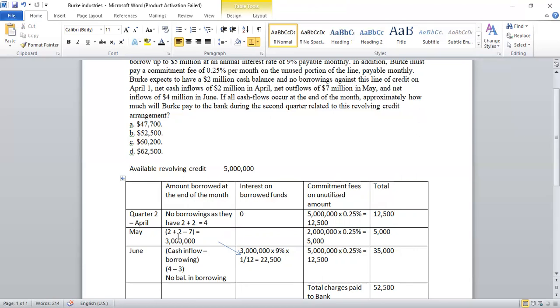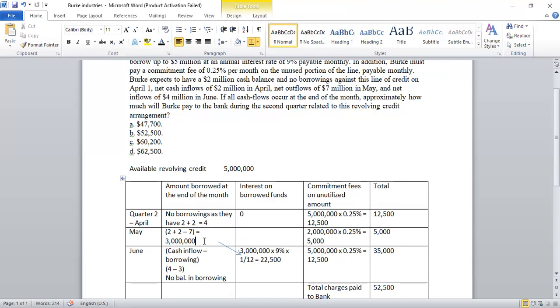If they are borrowing, immediately they will not pay interest. They would pay the interest after 1 month because it's payable every month, on a monthly basis. So after 1 month time period expires, then only the interest would be paid. On that note, the interest would be paid after 1 month, which will fall into June. So 3 million into 9% into 1 month only, because this 9% is an annual interest rate, so we make it proportionate for monthly. Done. So if they have utilized, then this interest amount should fall in the month of June.